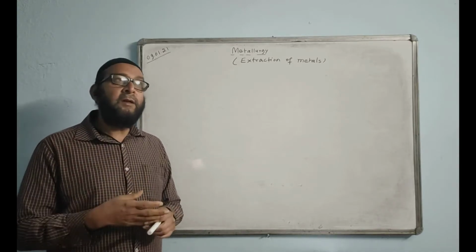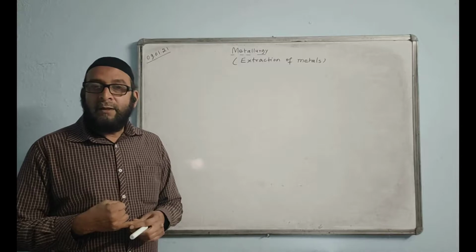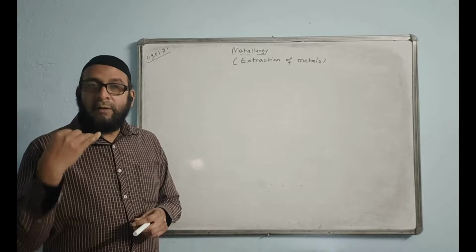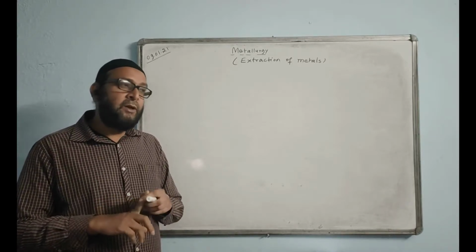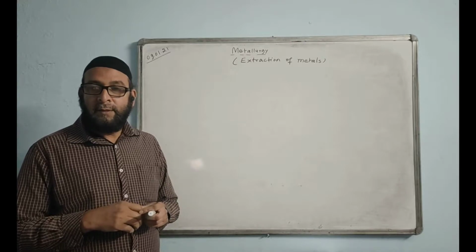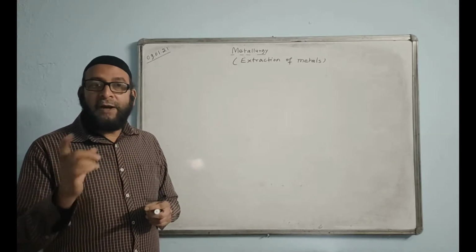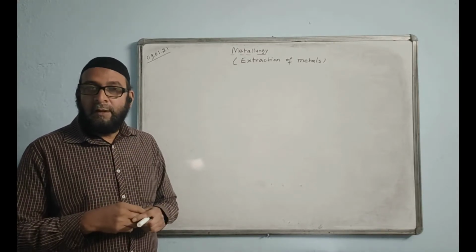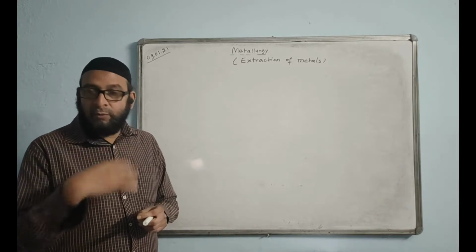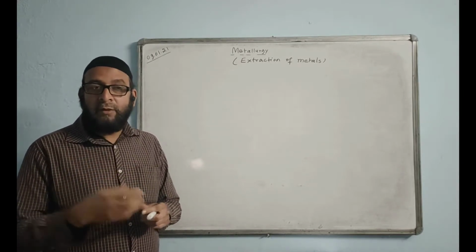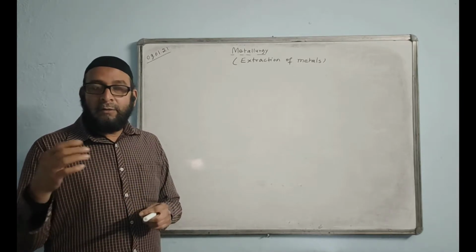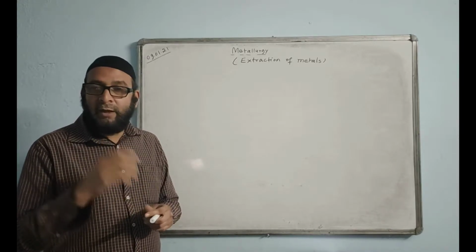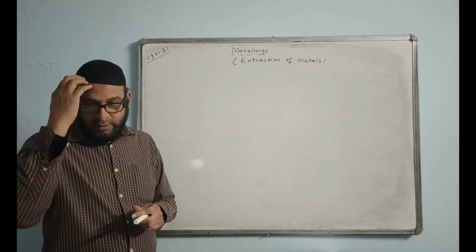Now let me tell you what reduction is, what oxidation is. If I start with oxidation, oxidation is the process of addition of oxygen, removal of hydrogen, and the loss of electrons. This process is called oxidation, and the substance which will remove hydrogen, or add oxygen, or cause the atoms to lose electrons, will be an oxidizing agent.